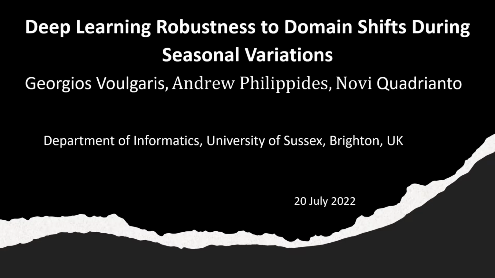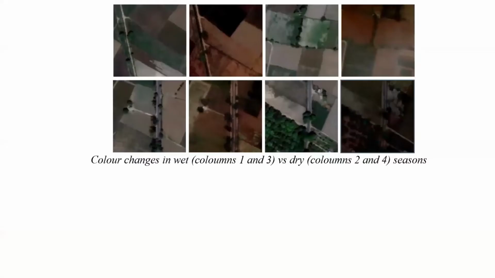Shifts during seasonal variations. As you can see on the image, when classifying land use from satellite images in geographic locations such as Southeast Asia, spurious correlations can arise if the training or test data is taken at a single time of a year, because there can be quite extreme changes in flora between wet and dry seasons.